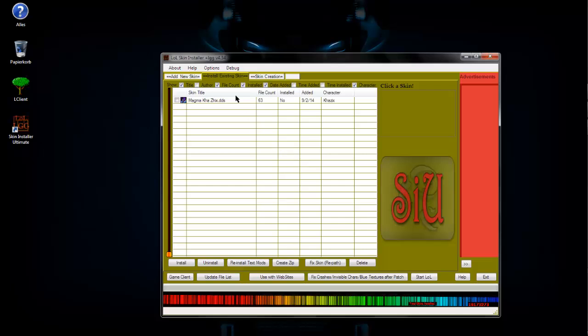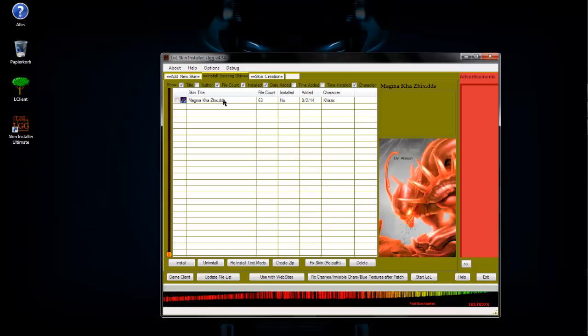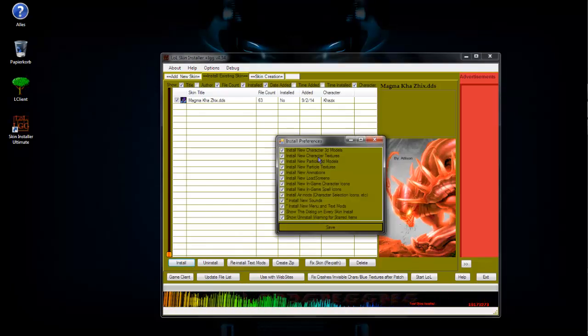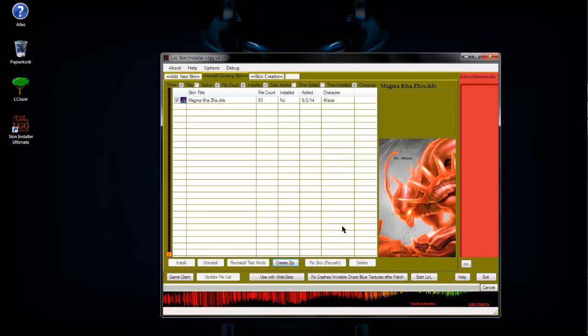Click OK, and now we see Magma K6. I can take it here and click on install. Here you can choose install character 3D models. I install everything normally. Sounds happen to be, but new menu and text mods to see some new pictures, it's cool. Then I click save.